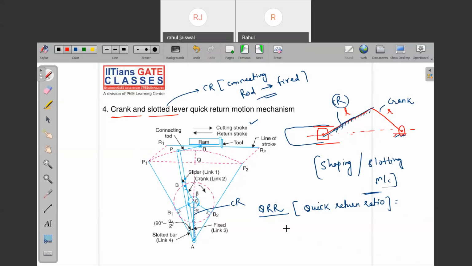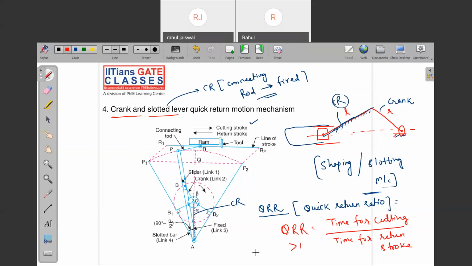See, it is a ratio of time for the cutting stroke to the time for the return stroke. Now, ideally, if you think about good efficiency of the machine or saving power consumption, what should be the quick return ratio? It should be greater than one or less than one.